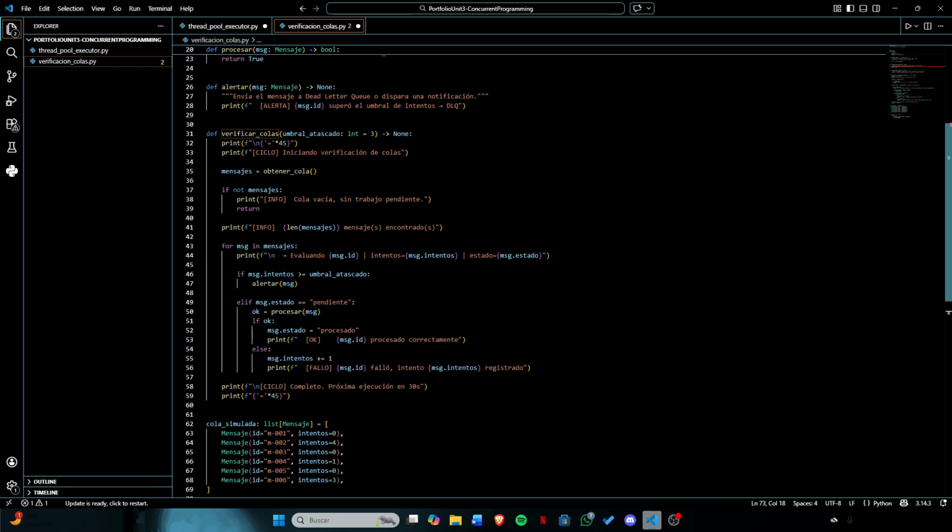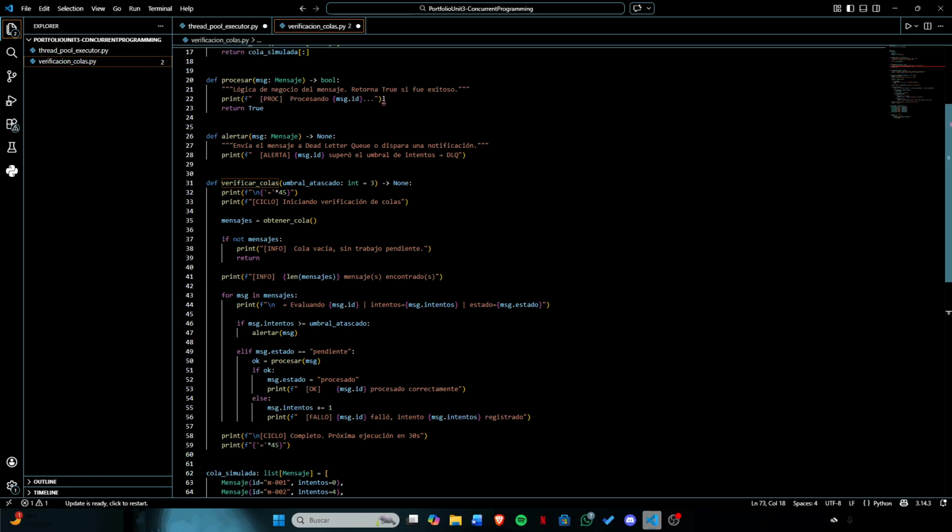It starts by reading all the messages currently in the queue. If the queue is empty, it logs that and goes back to sleep. No unnecessary work. But if there are messages, it evaluates each one individually. Here is where the logic gets interesting.